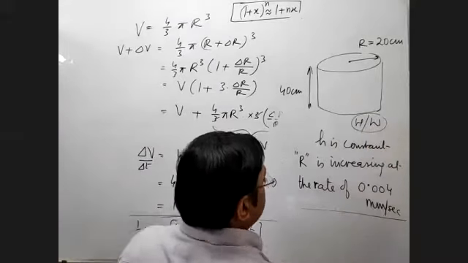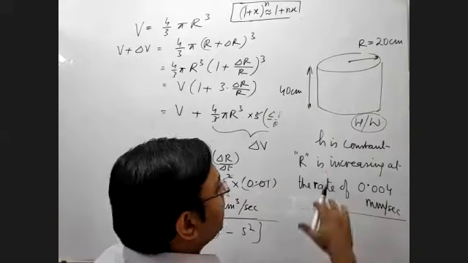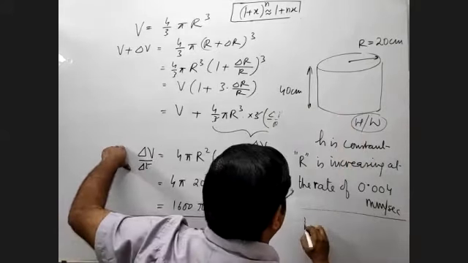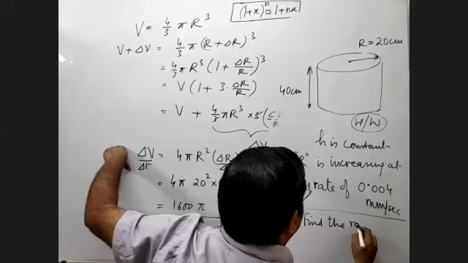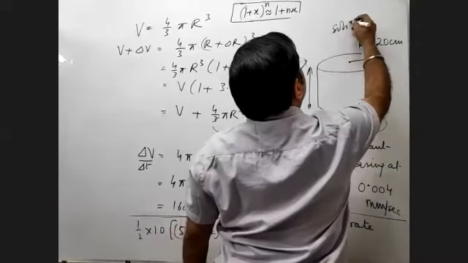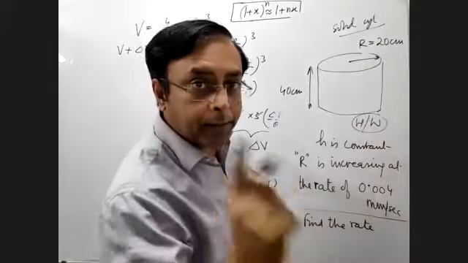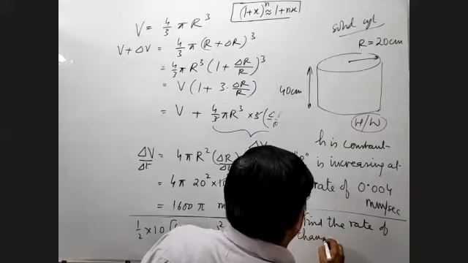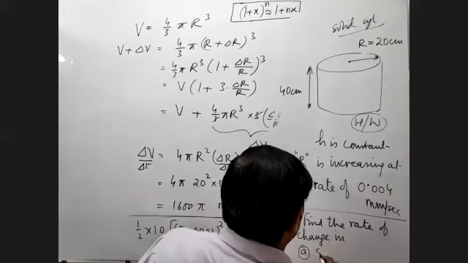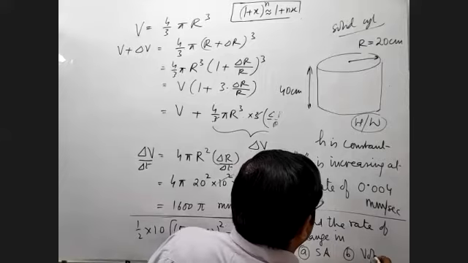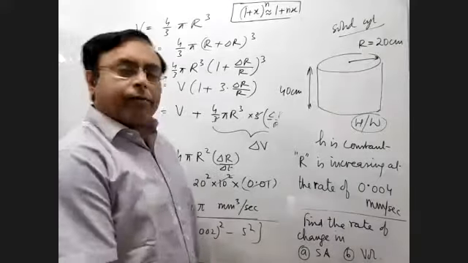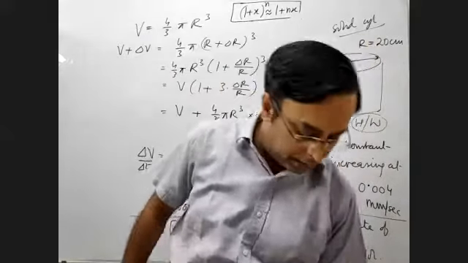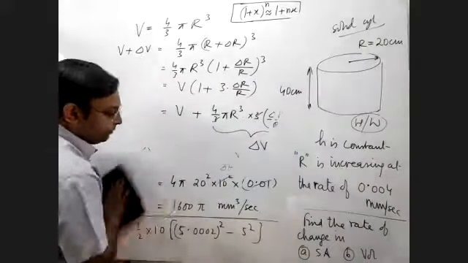So maybe you can just get the solution and maybe after that send it across. The height is constant. So find the rate of, it's a solid cylinder, mind. It's not a hollow cylinder, some kind of a paper frame. No, it's a solid cylinder. So find the rate of change in A, surface area, and B, volume. So the question is essentially the same. The data is slightly different, and of course the shape is quite different. Shape is a cylinder.